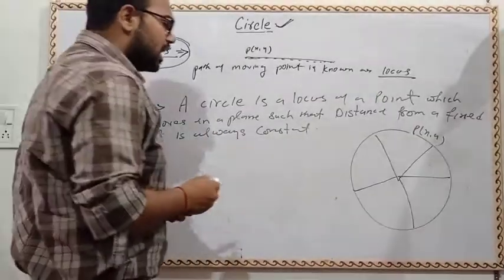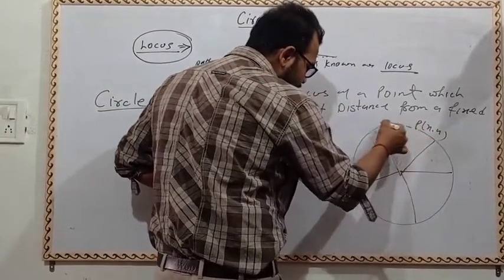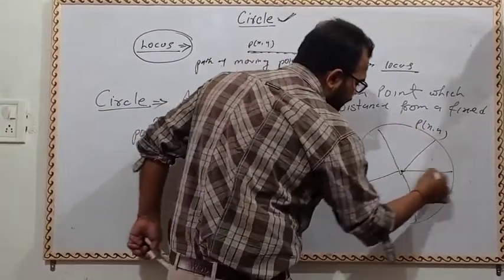Suppose there is a variable point P(x, y) moving in a plane such that the distance from a fixed point is always constant.